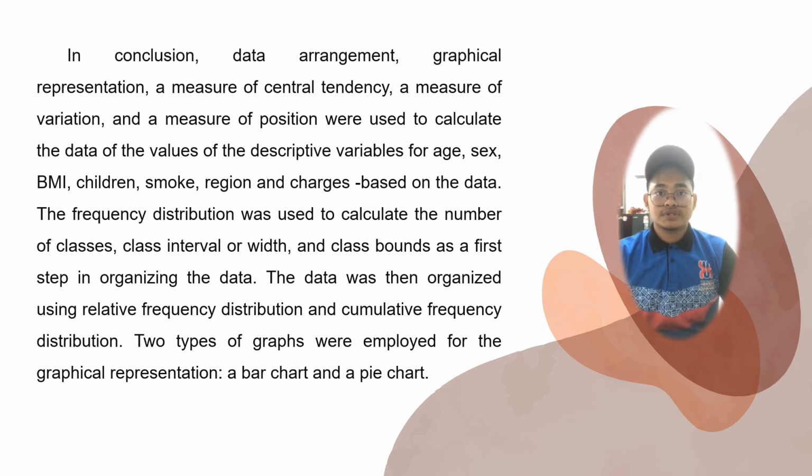The frequency distribution was used to calculate the number of classes, class interval or width, and class bounds as a first step in organizing the data. The data was organized using relative frequency distribution and cumulative frequency distribution. Two types of graph were employed for the graphical representation, a bar chart and a pie chart.